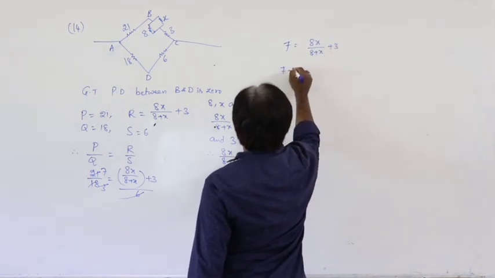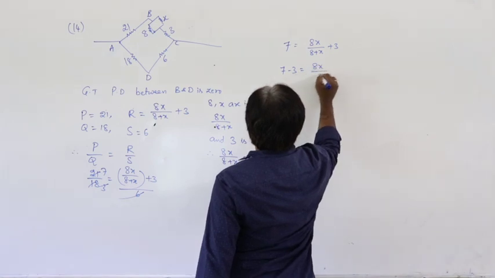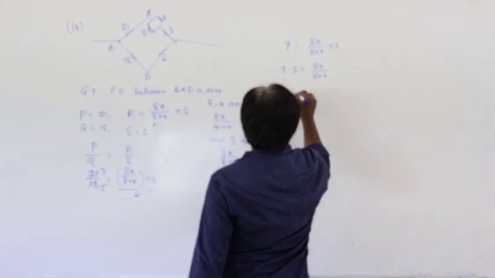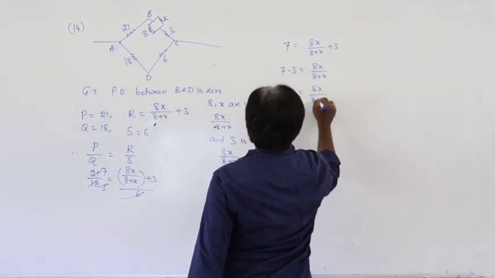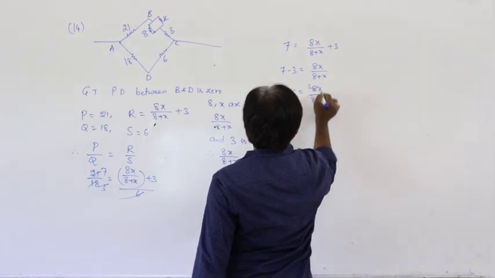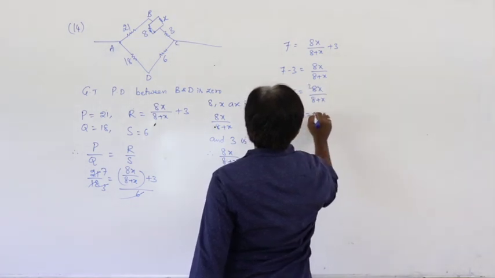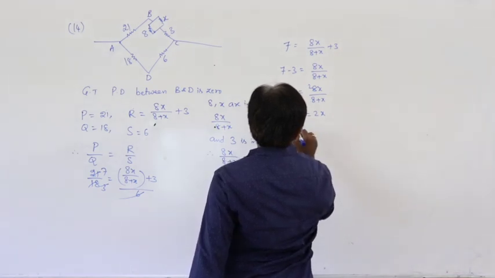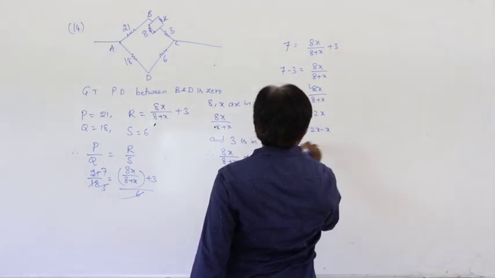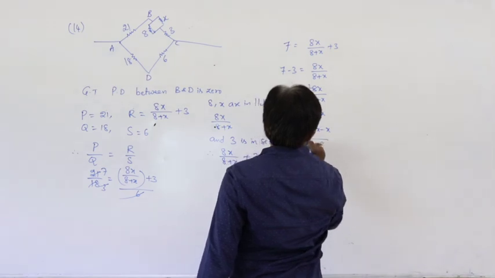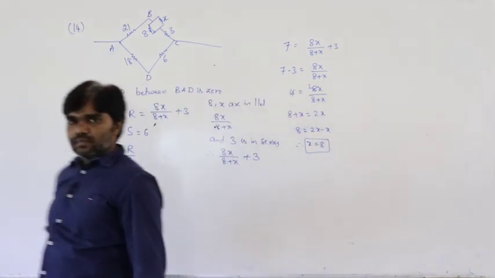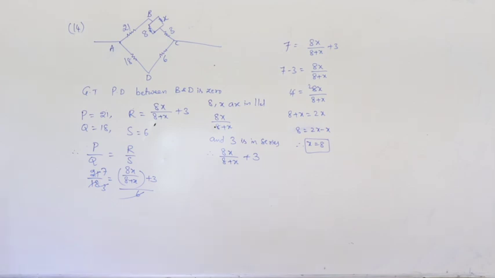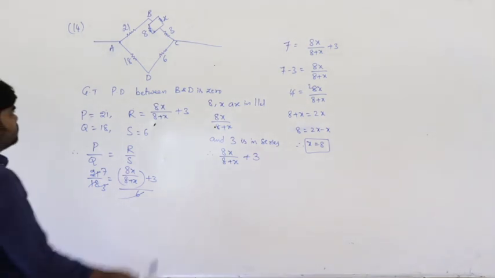Now 7 minus 3 is equal to 8x by 8 plus x. 4 is equal to 8x by 8 plus x. 4 2s are 8, so 8 plus x is equal to 2x. 8 is equal to 2x minus x. Therefore x is equal to 8. The value of x is 8 ohms.